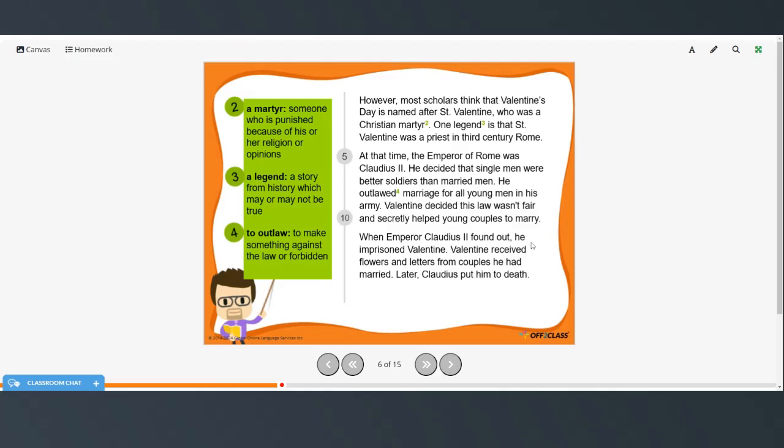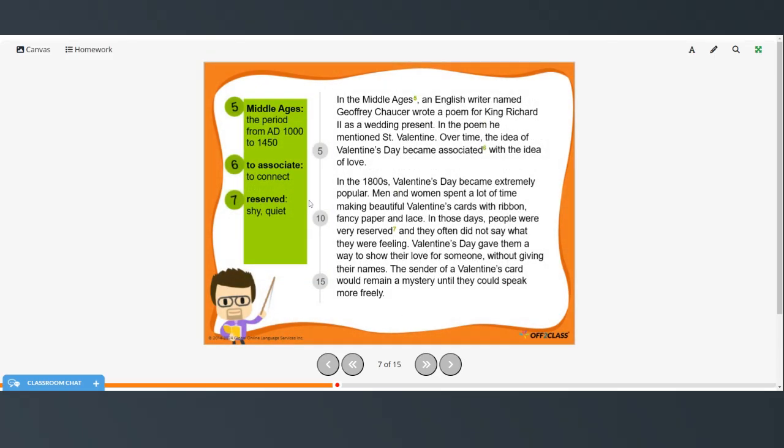When Emperor Claudius II found out, he imprisoned Valentine. Valentine received flowers and letters from couples he had married. Later, Claudius put him to death. Right? The Middle Ages is the period from AD 1000 to 1450. To associate means to connect, and reserved is shy and quiet.